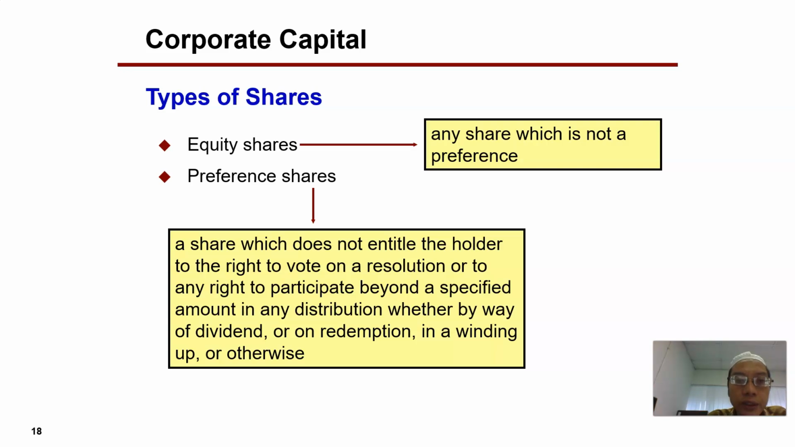The equity share holders have the right to vote in the AGM. However, whenever dividend is distributed, or when the company is liquidated and there are assets to be distributed, they will be the last party to get the benefit out of it. So whenever dividend is declared, the preference shareholders will get the dividend first, and any remaining dividend will be given to the equity shareholders.